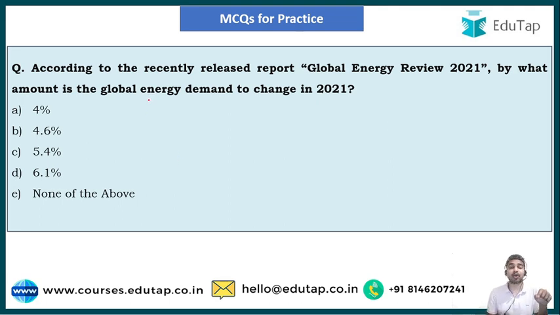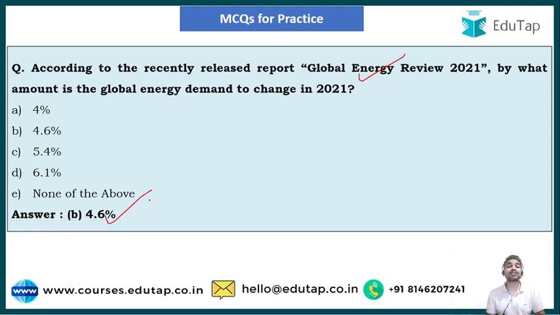The question 3 states, according to the recently released report Global Energy Review 2021, by what amount is the global energy demand to change in 2021? Here it is asking about the change in the global energy demand, that how much it will increase. And if we talk about the right answer of the question, then option B is the right answer of the question.